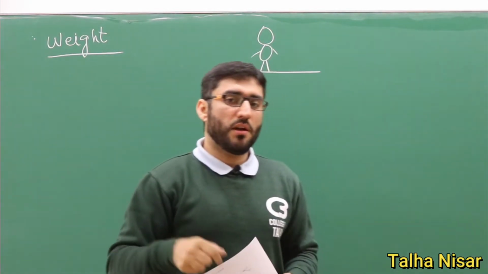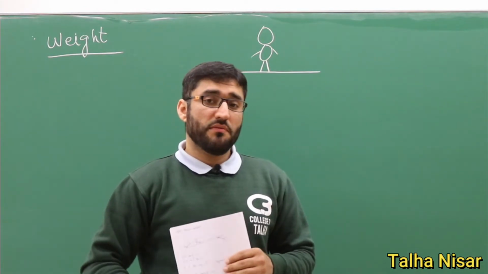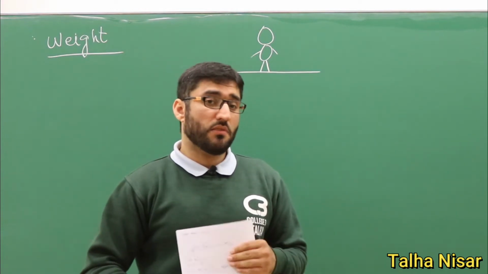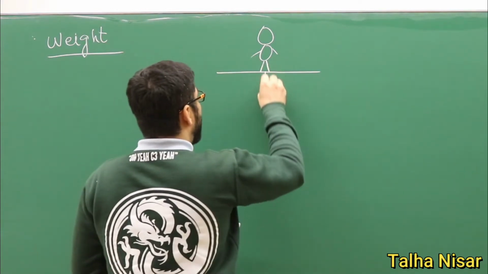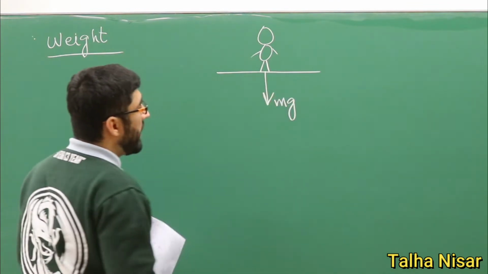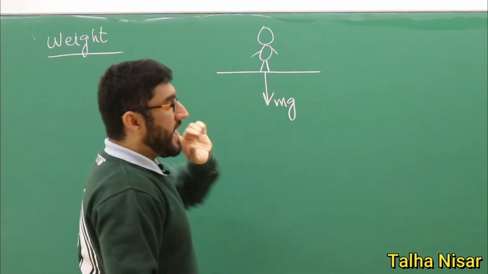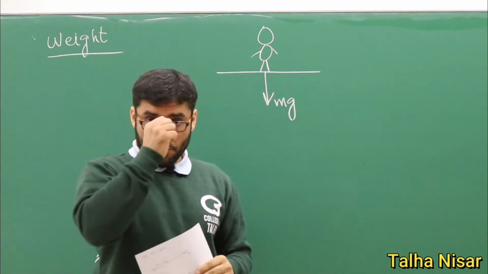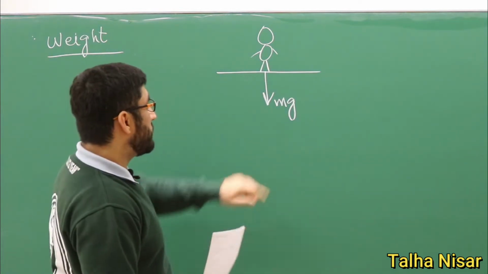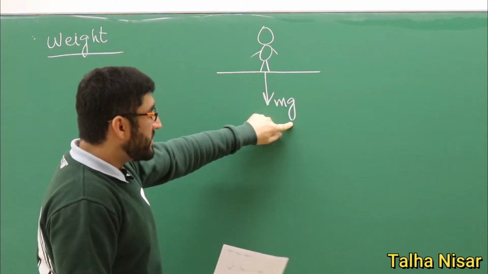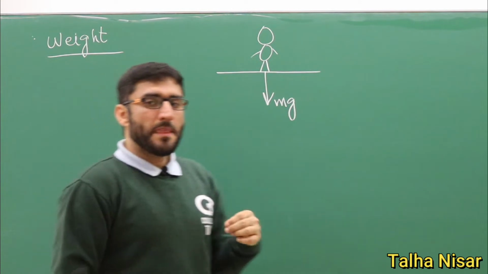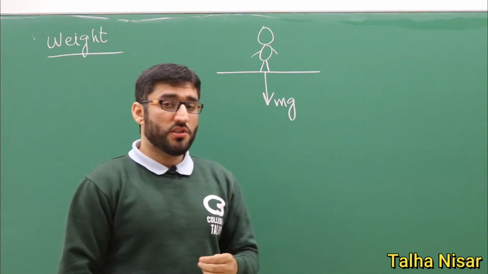Right now I'm standing on the earth, and because of gravity, there is a gravitational force that is always there, as we have discussed in our previous lectures. So we have gravitational force, which is equal to mg. According to Newton's second law of motion, if there is a force, there must be an acceleration. In the case of the gravitational force, it is the gravitational acceleration, and acceleration means a change in the velocity.